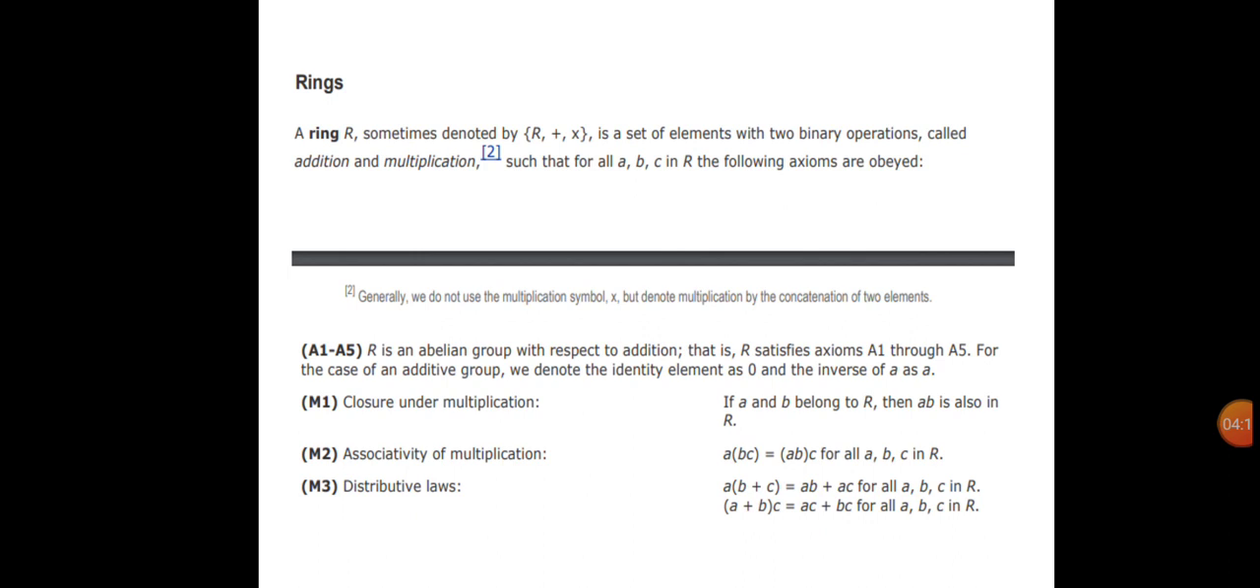M1, closure under multiplication: if a and b belong to R, then ab is also in R. M2, associativity of multiplication: a(bc) = (ab)c for all a, b, c in R. M3, distributive laws: a(b + c) = ab + ac for all a, b, c in R. Second distributive law: (a + b)c = ac + bc for all a, b, c in R.